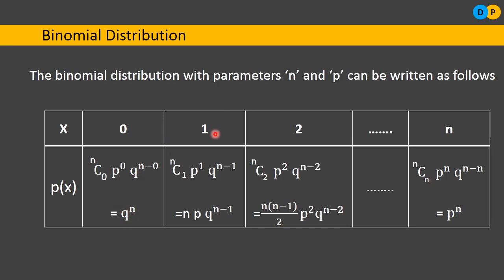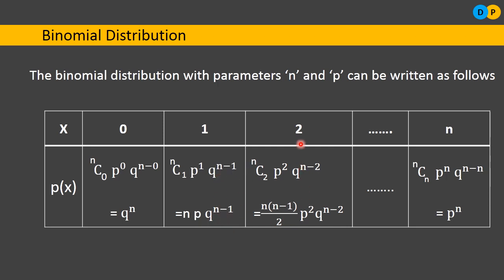Similarly, if the random variable takes the value 1, we drop 3 bombs but only 1 bomb hits the target, so x is assigned the value 1. What is the probability of x taking the value 1? That is nC1 p power 1 q power n minus 1. After simplifying this PMF, nC1, which is n factorial divided by n minus r factorial into r factorial, comes down to n. Then p power 1 is p, and q power n minus 1 we retain as it is.